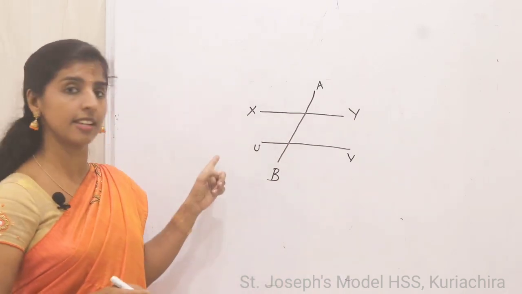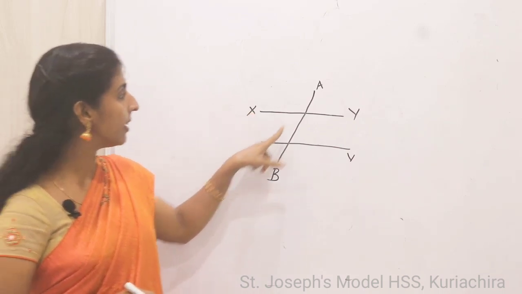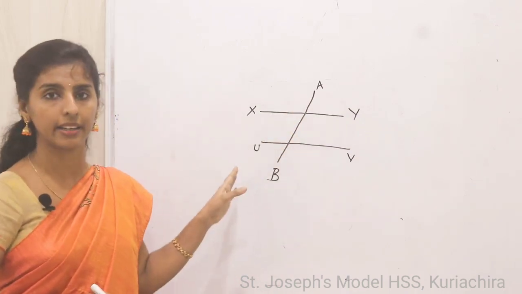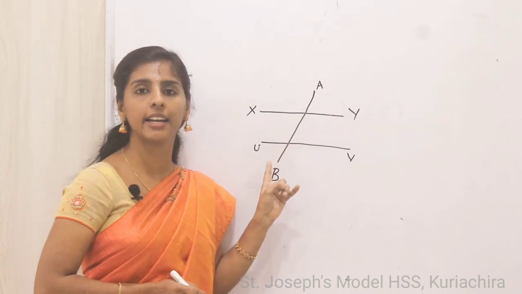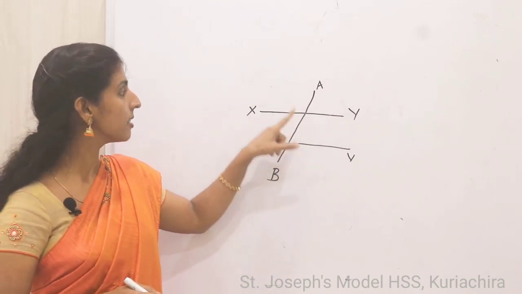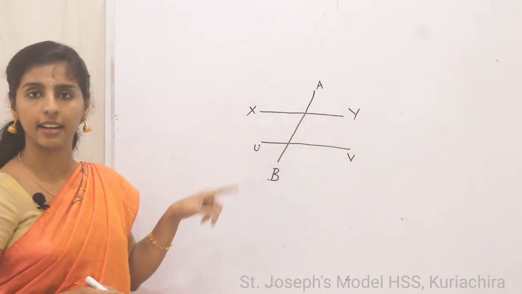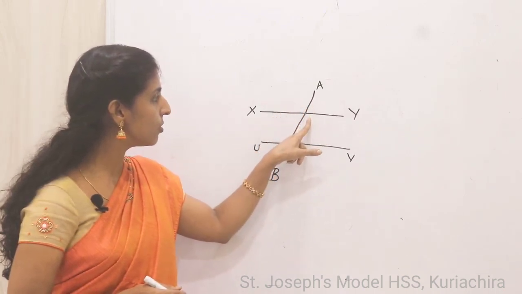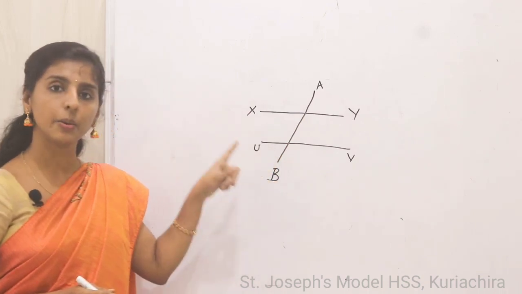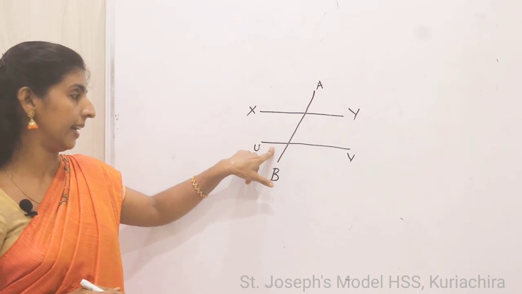So here we can see two parallel lines, XY and UV, and the line AB that cuts across these two parallel lines. Or we can say this line is a transversal. So this transversal makes 4 angles with the top parallel line: 1, 2, 3, 4. Then this transversal again makes 4 angles with the bottom parallel line.